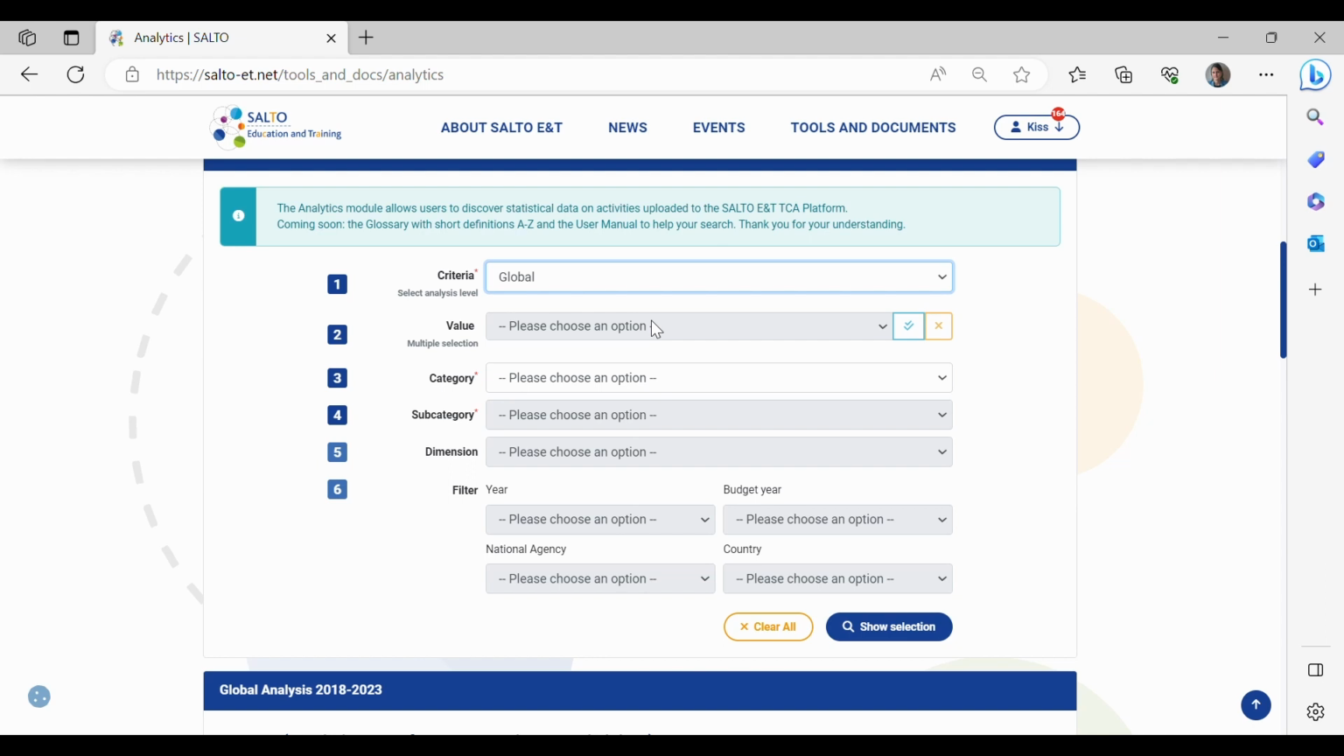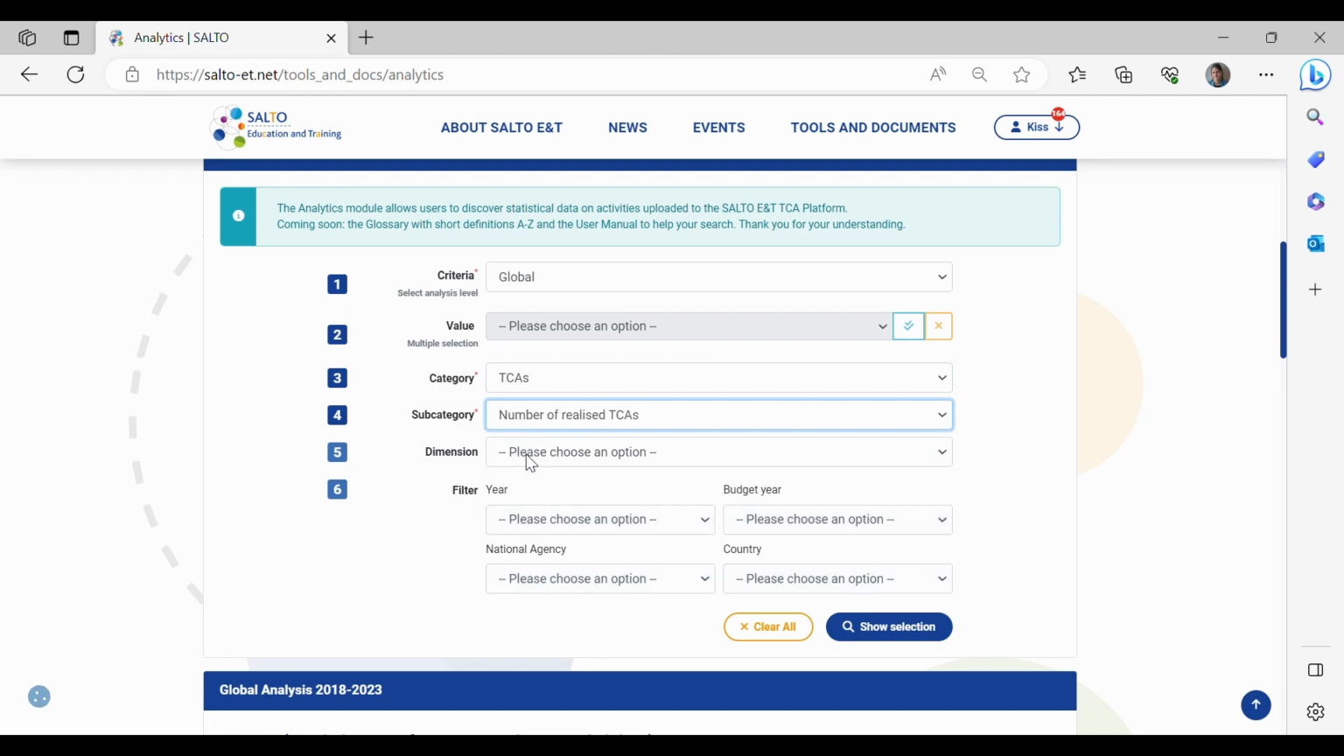And then we have to put ourselves in a statistical mindset, going from wider categories to more specific ones. Let's set, after global, the TCAs, which is a major category, as I mentioned, and after that, the number of realized TCAs. You will find the proper interpretation of these categories in the glossary, so no worries about how to interpret them. And let's stop for a second.